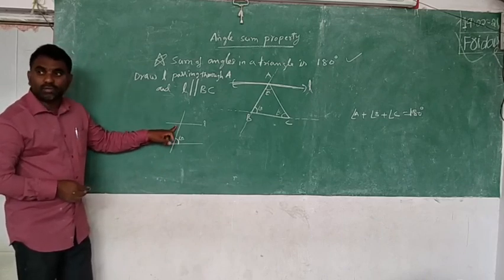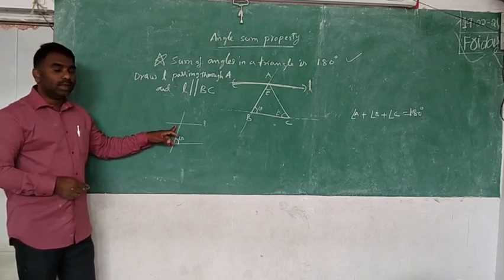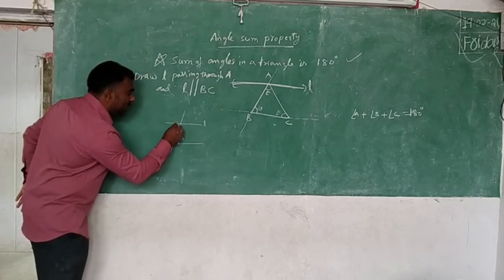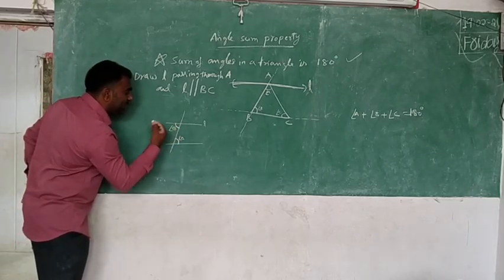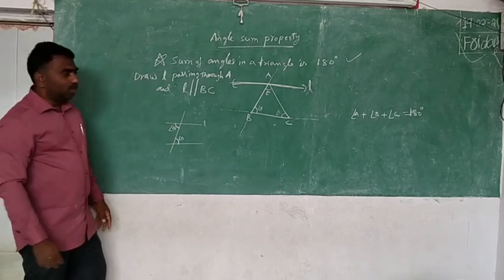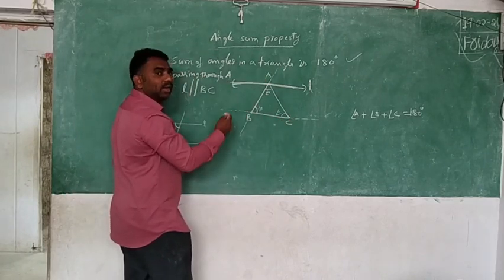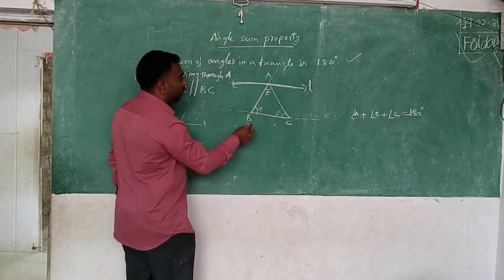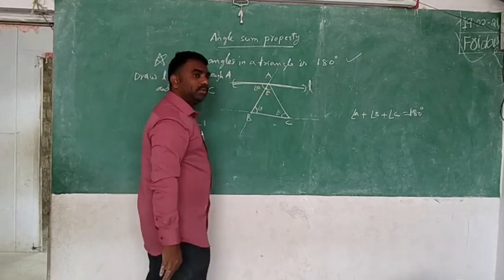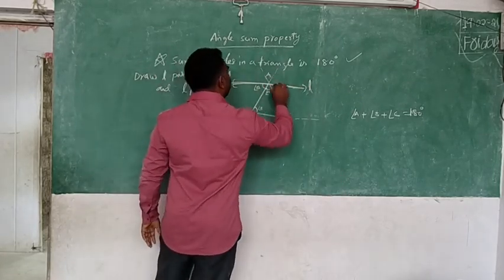Alternate means interior opposite, and this is the interior opposite angle. Alternate angles are equal, so this will become angle B. Because the lines are parallel and this is the transversal, this is also angle B. You accept? Now try this other transversal.